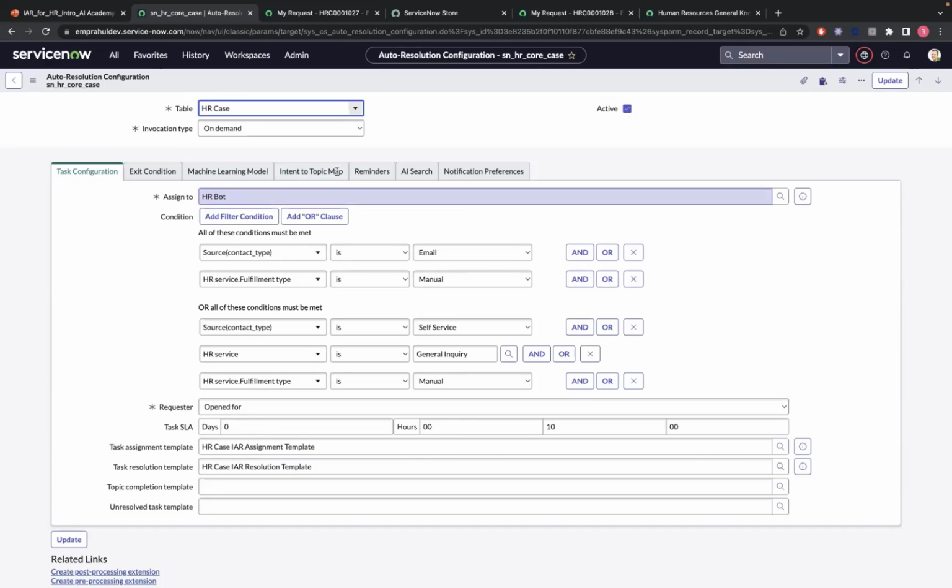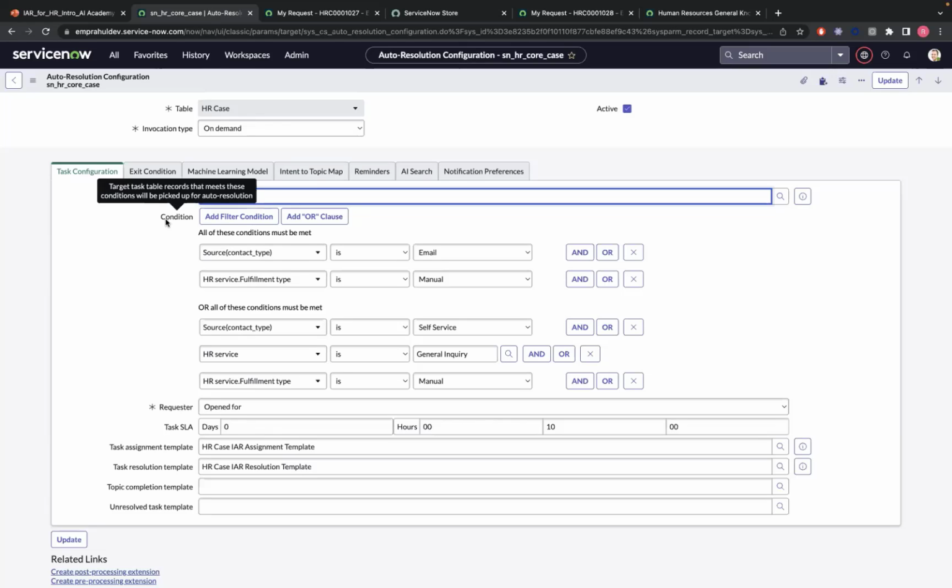After that, whatever HR cases I open, what would be the triggering point, or what are the trigger conditions for this IA for HR flow to get kicked in? This is the task configuration tab, where we decide what those trigger conditions look like. Also, to answer the earlier question, whatever HR bot we were seeing earlier, I can pick any other username according to our needs. So that obviously changes from HR bot to whatever name we select.